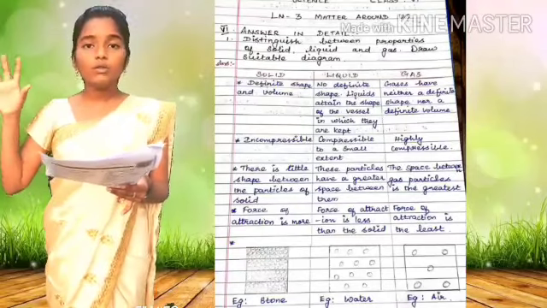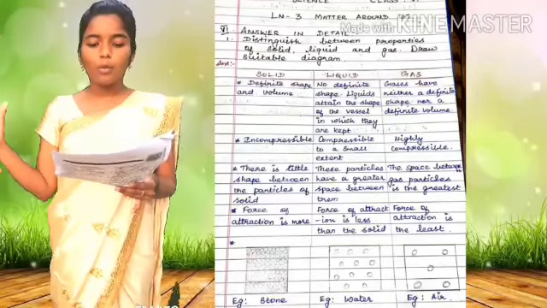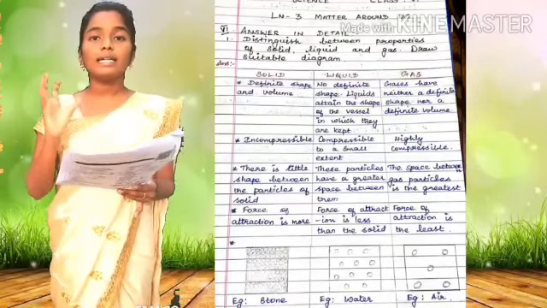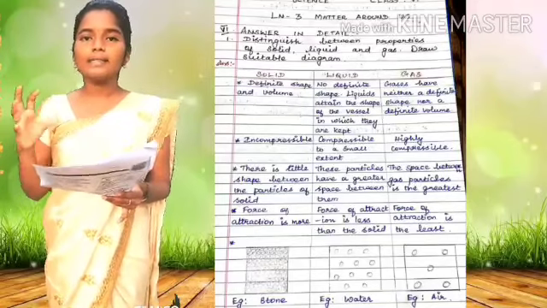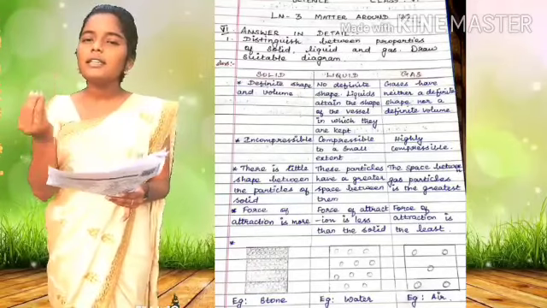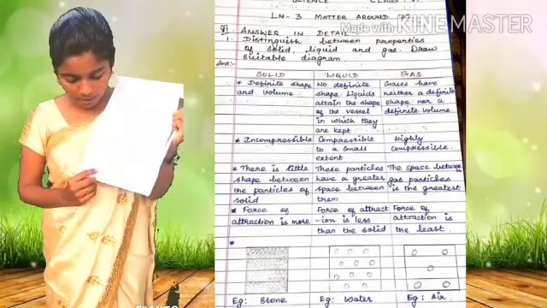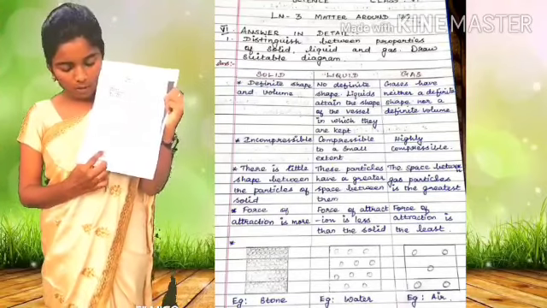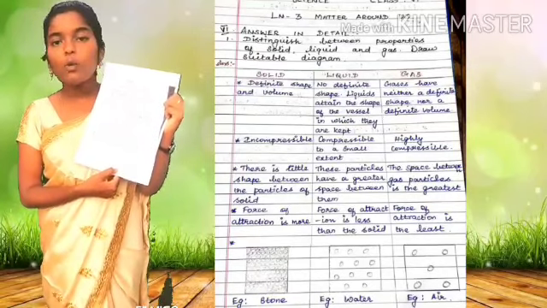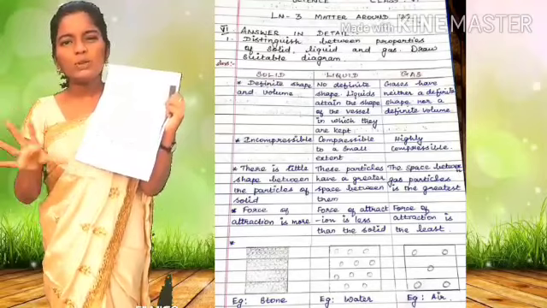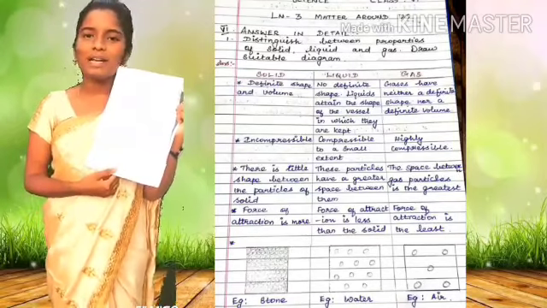And then the force of attraction. In solid, the force of attraction is more. In liquid, the force of attraction is less than that of solid. And in gas, the force of attraction is the least. Okay, so you can draw the picture also, children. This is in solid how it is packed. You see, very tightly packed. And in liquid water, it is a little bit loosely packed. And in gas, very loosely packed. Okay, children.